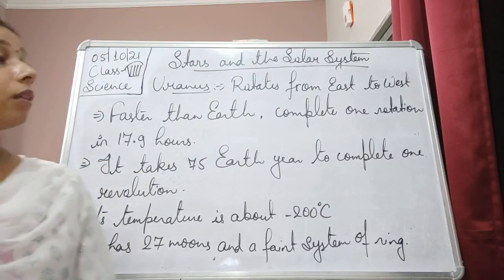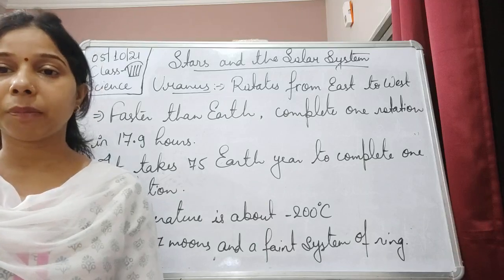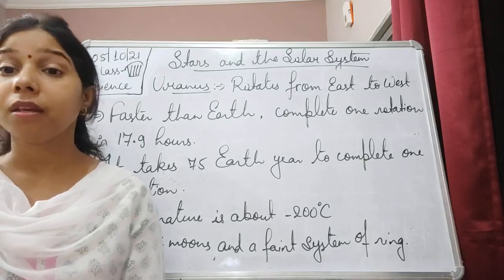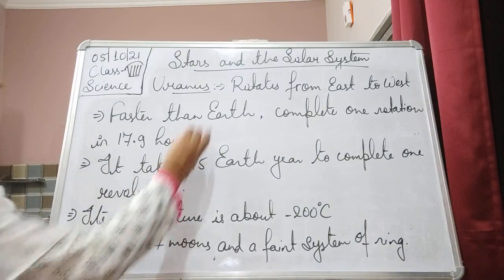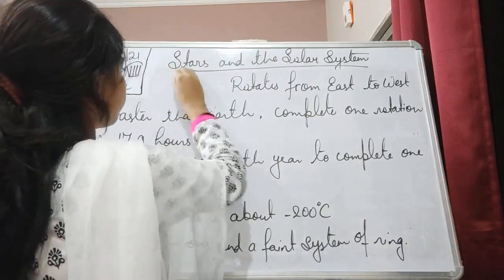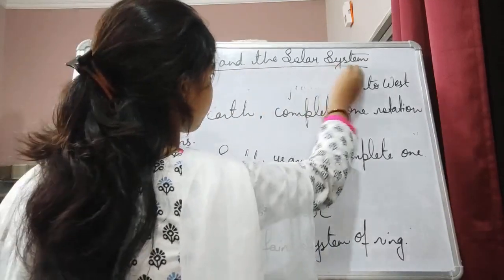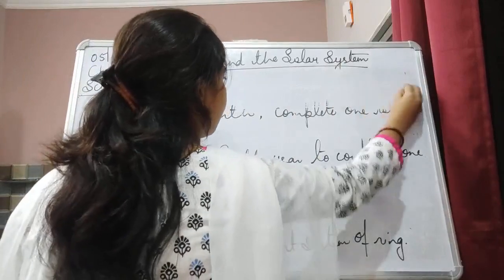Moving on, let us see the last planet, which is the 8th planet of the solar system, that is Neptune. Its position is 8th.